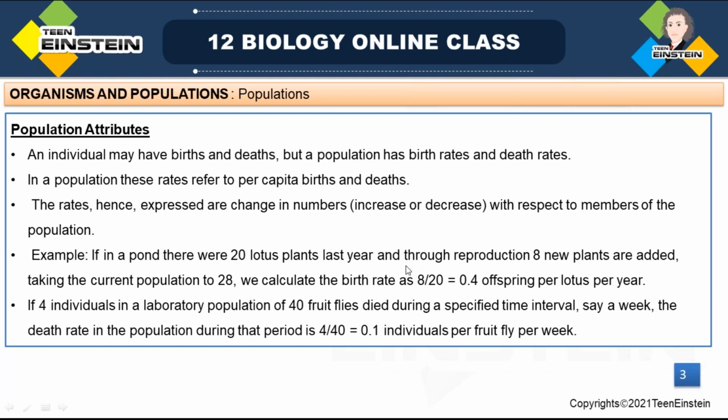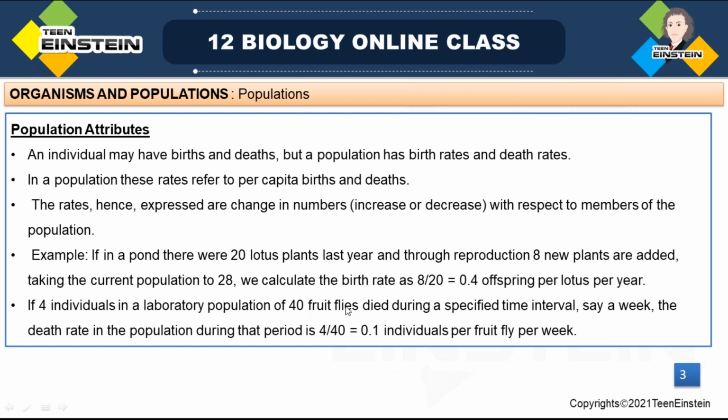What will the current population be? The current population is 28. First it was 20, and through reproduction 8 new plants were added. Then how do we calculate the birth rate?